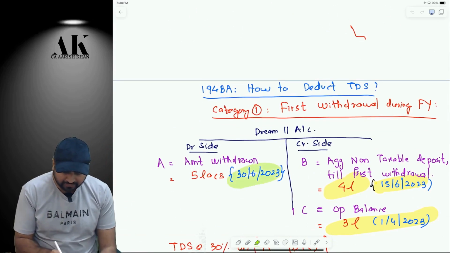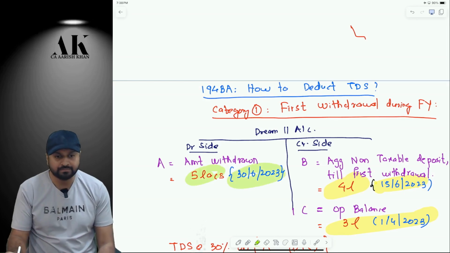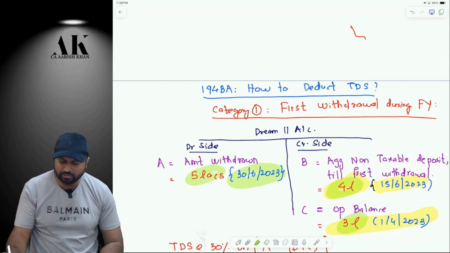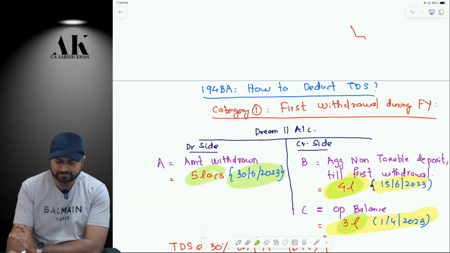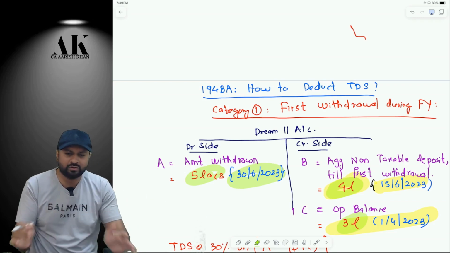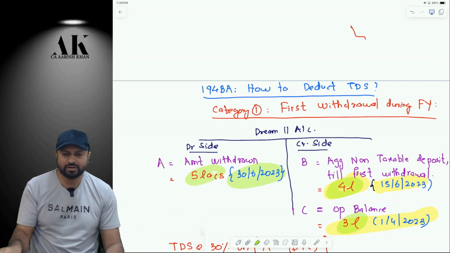On 30th June, for the first time, I am withdrawing 5 lakh rupees. The opening balance was 3 lakh, and the aggregate non-taxable deposit was 4 lakhs. So it's very simple. Even a child can understand with the help of an account. So what will be the answer over here?